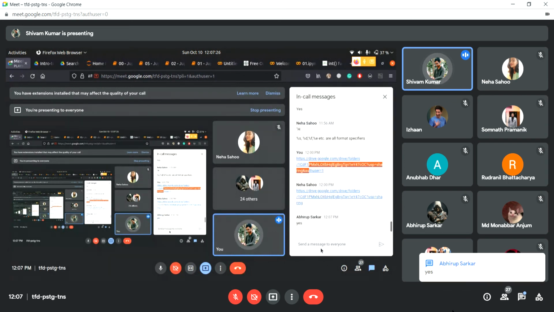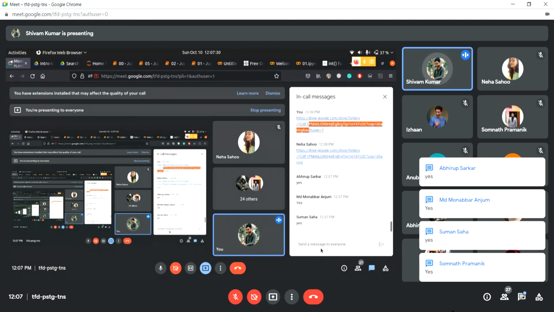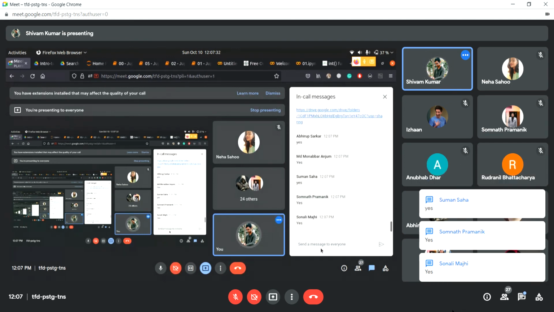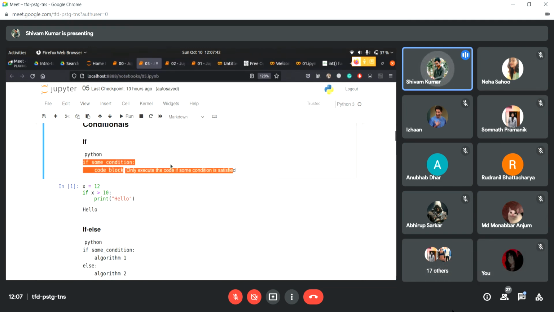I'll go through this again if you haven't, because this is an important topic that you should know: how if works. Great. So you guys have understood that. We'll just move on. Here we even have the syntax. If some condition is true, the code block executes; it only executes the code if some condition is satisfied.